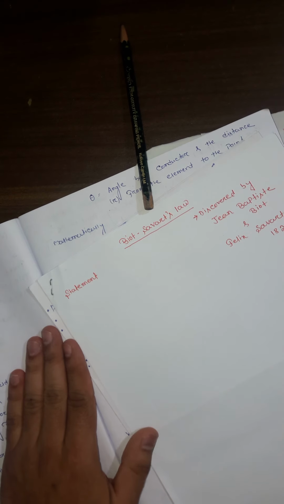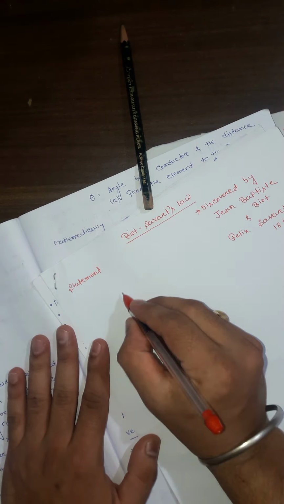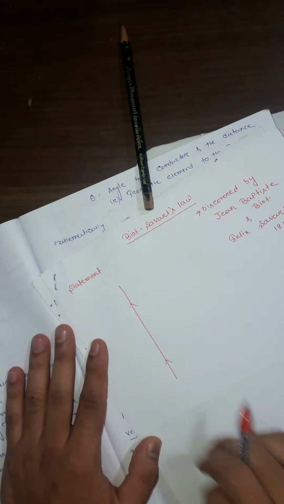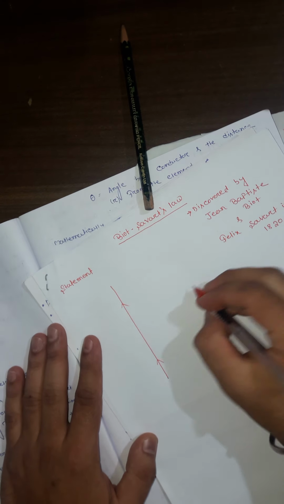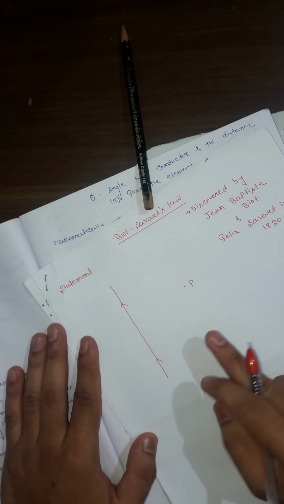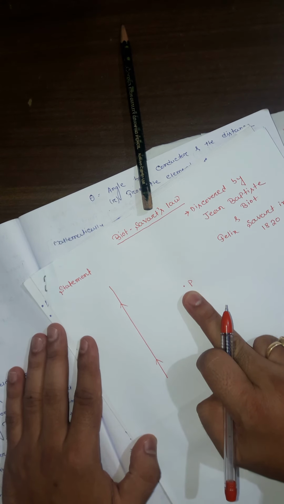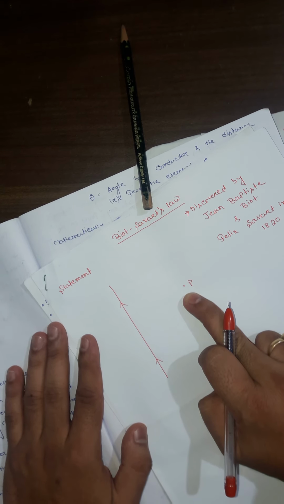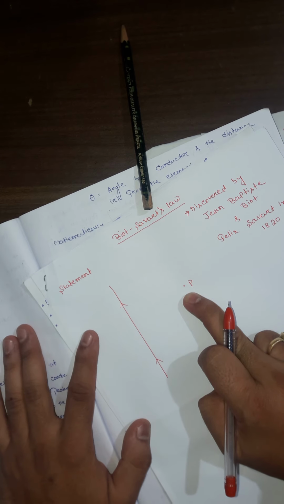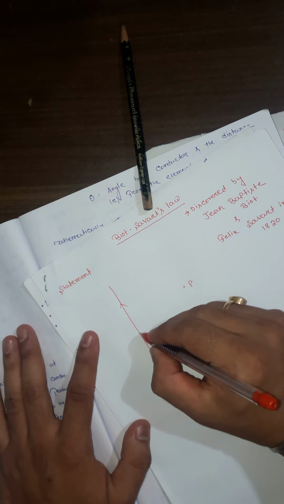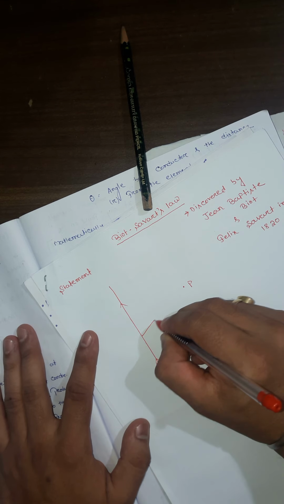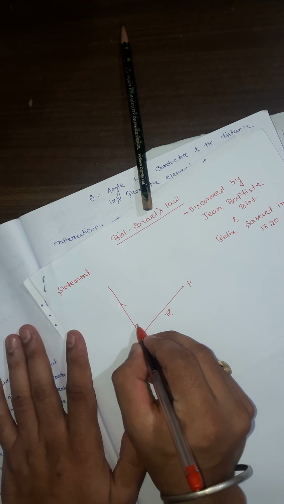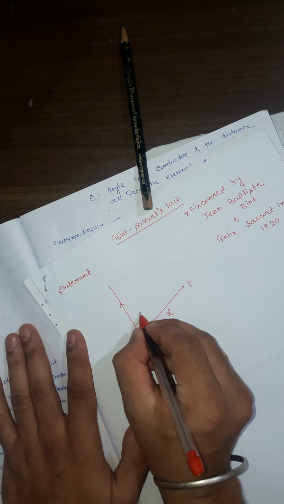Look here, this is the conductor. When the current flows through it, in this conductor the current flows. This is the point P. Imagine this point P is the observation point. At this point we find the magnetic field intensity, because Biot-Savart's law is used to find the magnetic field intensity. The distance between the conductor and the observation point is r. The angle between the conductor and the observation point is theta.